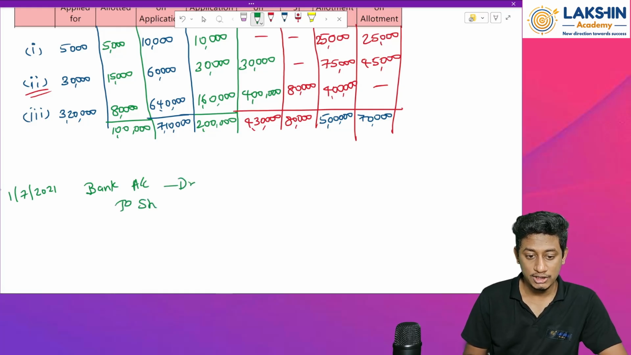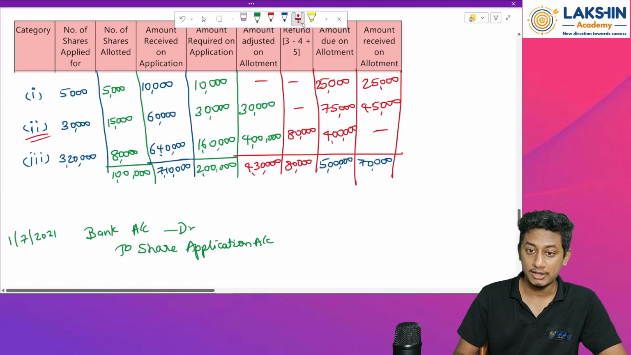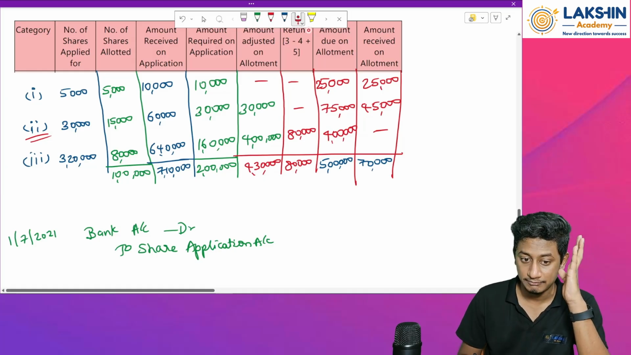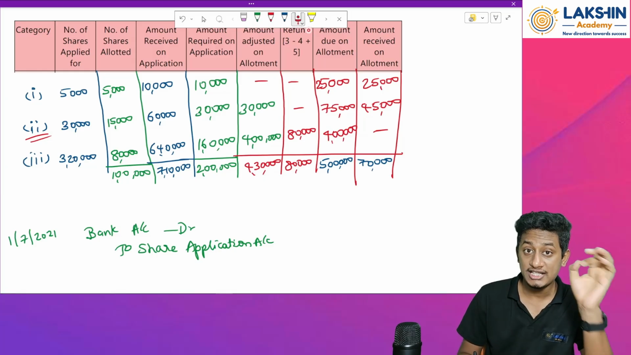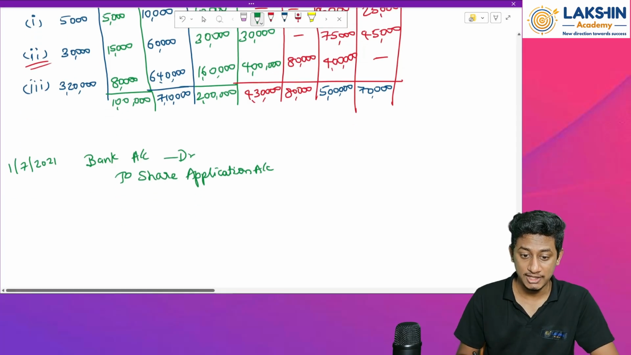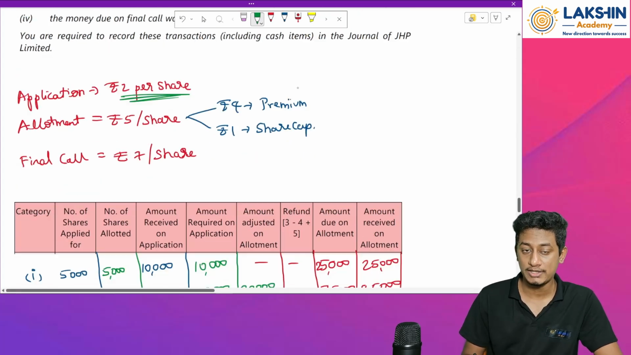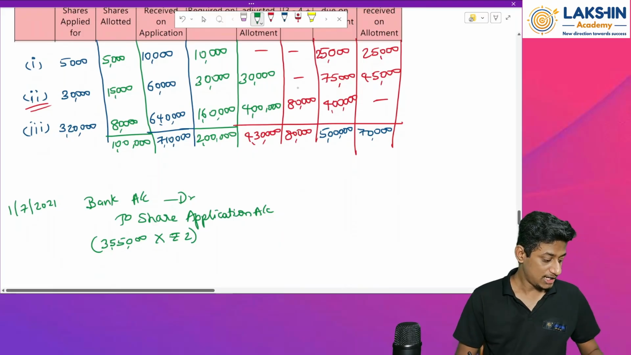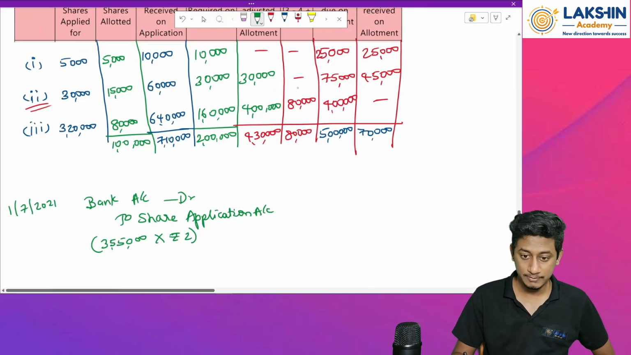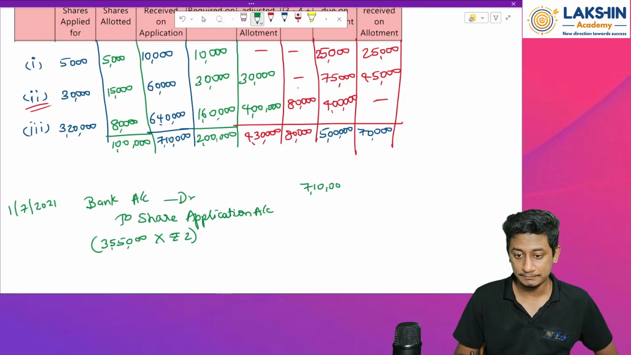To share application account. I want you to really carefully look at the entries because this is a bit trickier one. How much money is received in bank? How many shares were subscribed? 3,55,000 shares were subscribed. On that, application was rupees 2 per share. So how much did I receive? 3,55,000 into 2 rupees. That is rupees 7,10,000.